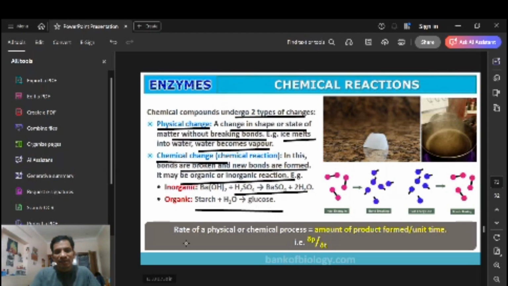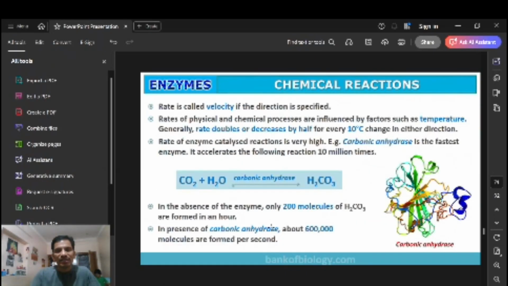The rate of a physical or chemical process is equal to the amount of product formed per unit time. How can you determine this? By how much product is produced in unit time, right? That is the rate of the physical or chemical process. Now, for chemical reactions, rate is called velocity, if the direction is specified. We know that velocity word.